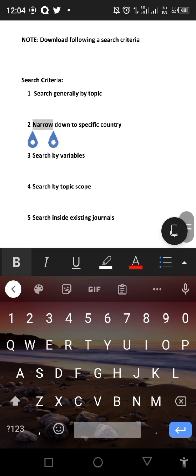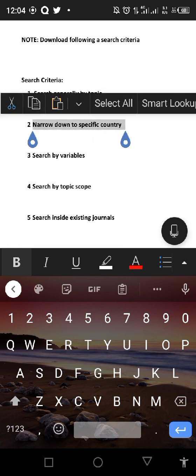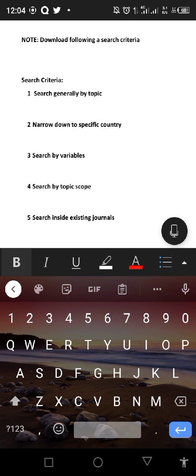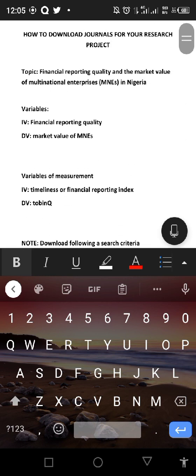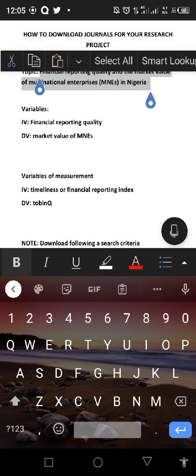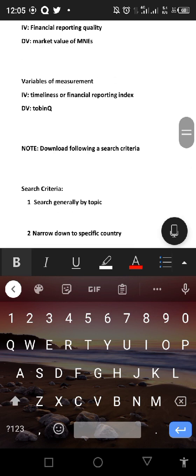And then the next thing we want to do is search based on specific country. But I remember something before we search based on specific country. Let's search by scope. After that, we now get back to narrow down to specific country. Let's search by our topic scope first. What's the scope of our study in this topic? The scope of our topic is multinational enterprises. Multinational enterprises where? Multinational enterprises in Nigeria.